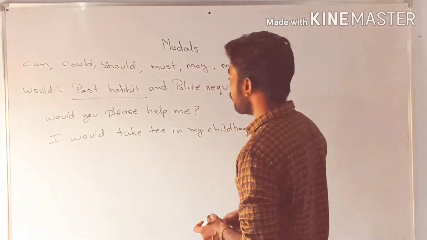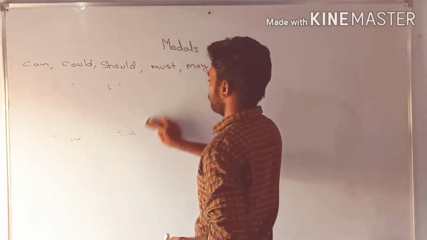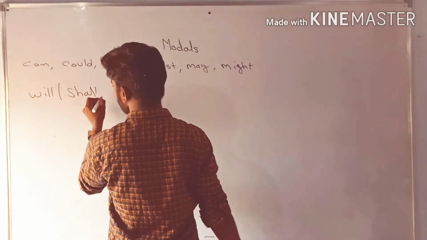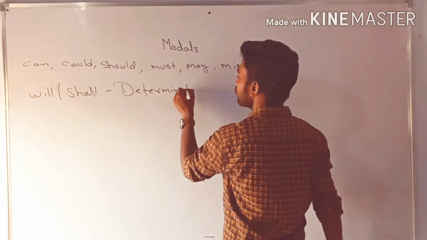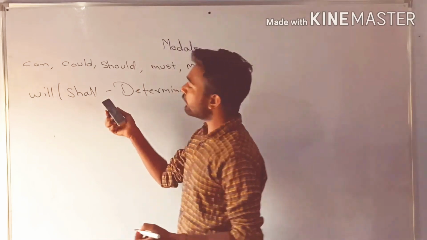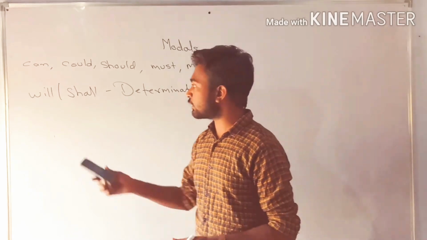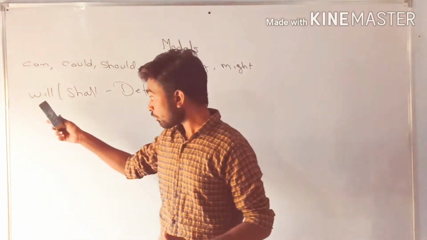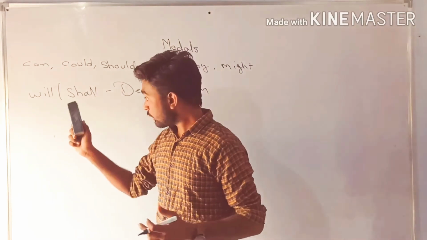Okay. Now we will talk about our next modals, will and shall. Both the modals are used for determination. In future simple tense we have studied that shall is used with I and we, and will is used with other subjects. But in modals it becomes the opposite. With I and we we use will, and with other subjects we use shall. This is used for determination.